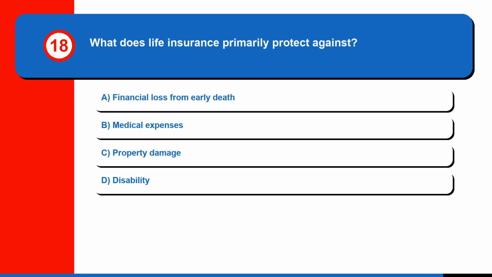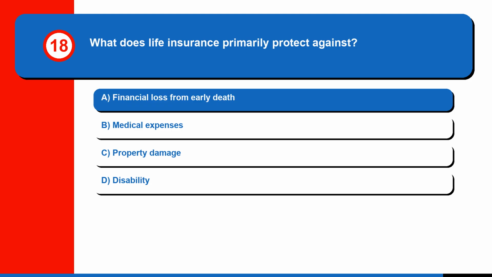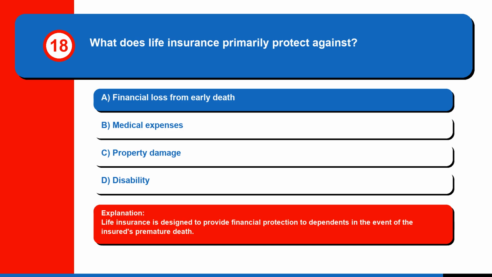Question 18. What does life insurance primarily protect against? A. Financial loss from early death. B. Medical expenses. C. Property damage. Or D. Disability. The correct answer is A. Financial loss from early death. Life insurance is designed to provide financial protection to dependents in the event of the insured's premature death.